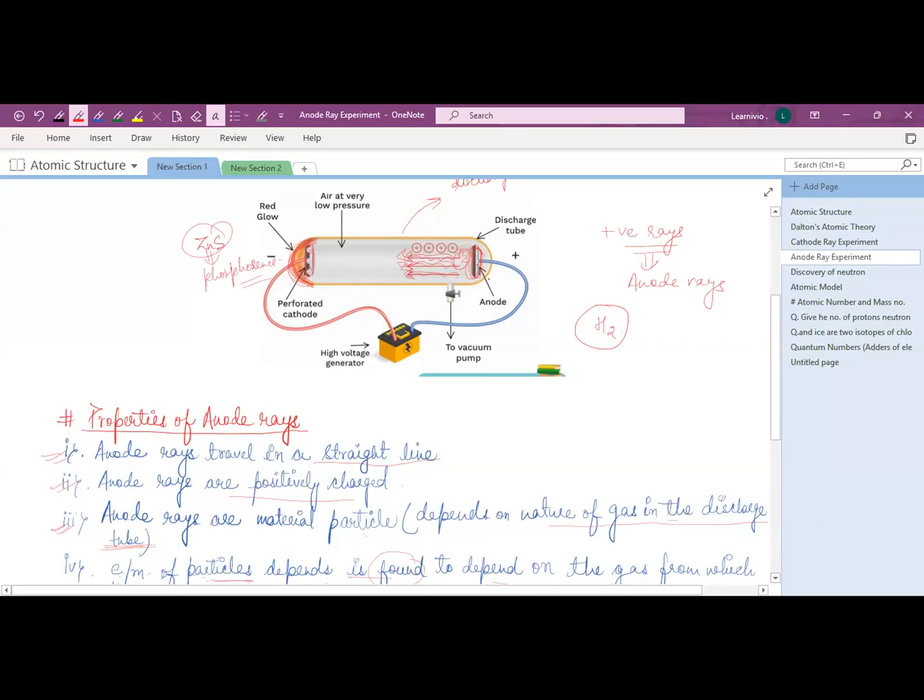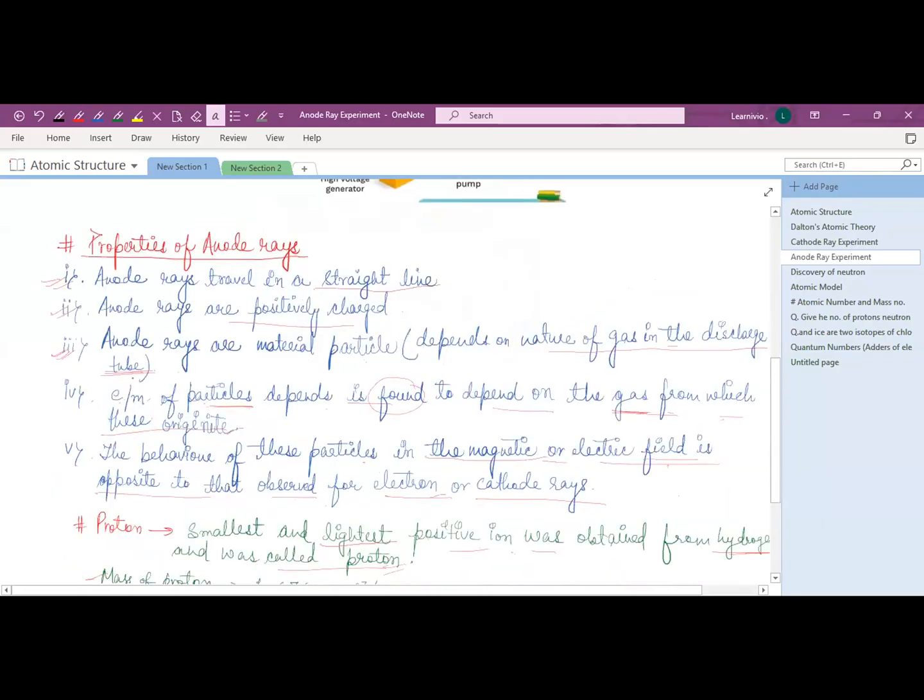So these rays are not originating from the anode electrode. They originate from the gas taken in the discharge tube, which is hydrogen gas. So the charge to mass ratio of the particles depends on the gas from which they originate, which is hydrogen gas in this case.